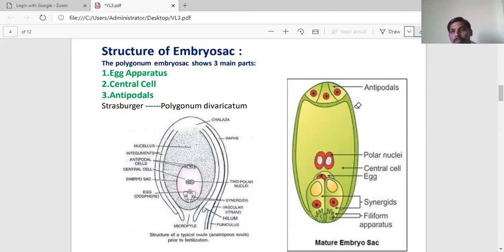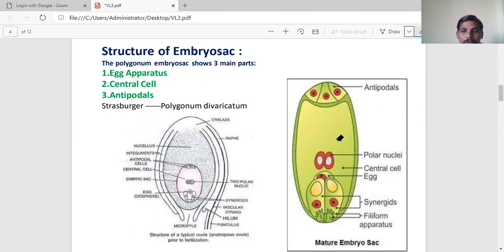Next, towards the chalazal end, the three nuclei form walls around them and constitute the antipodals. Antipodal cells generally degenerate before the fertilization process. Some embryologists consider these cells the vegetative cells of the embryo sac. Normally, there is no specific function for these antipodal cells.